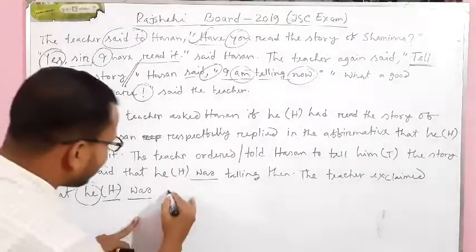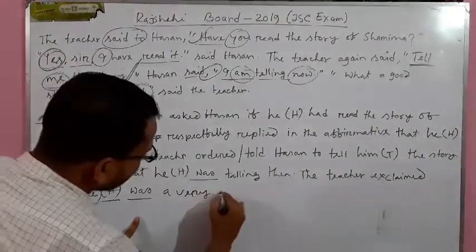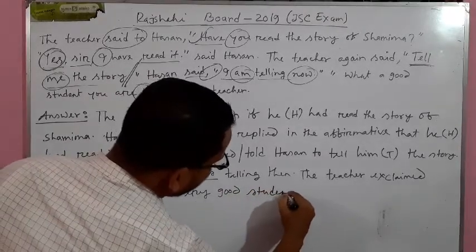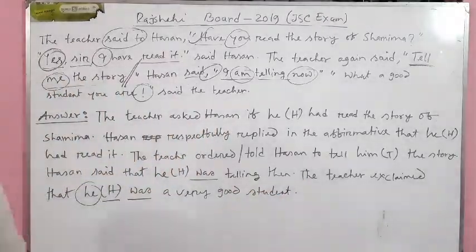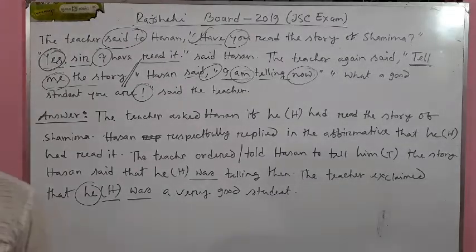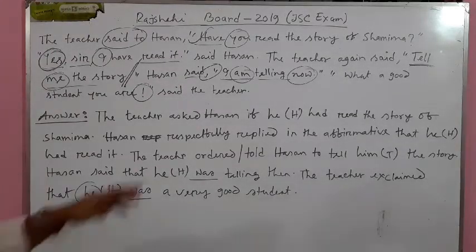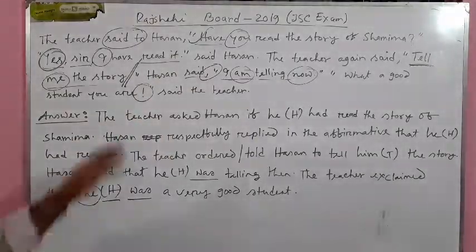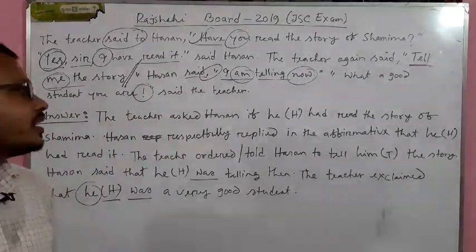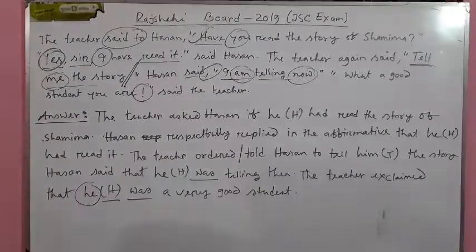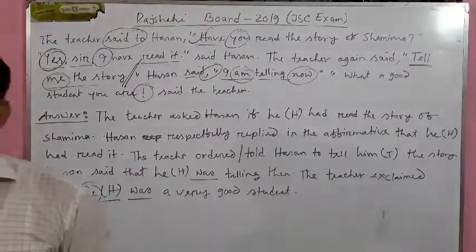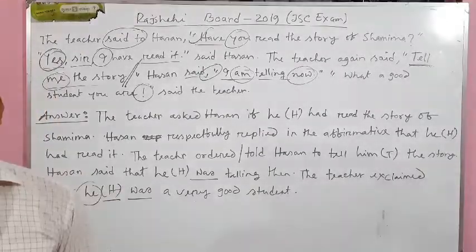He was a very good student. Okay, this is actually the way of changing passage narration. I am doing the board questions, so if you can solve the board questions, then it is sure that you can answer the question in your JSC examination and in any other academic examination, no problem.